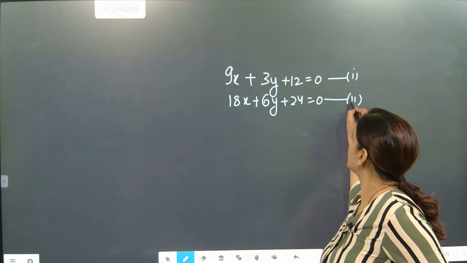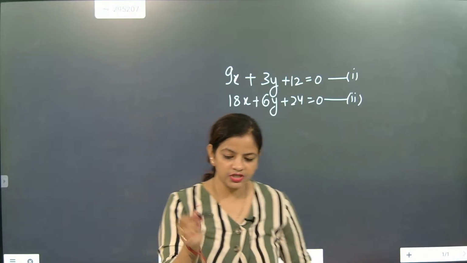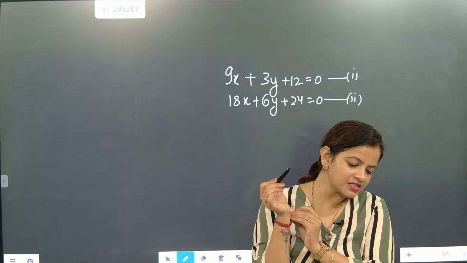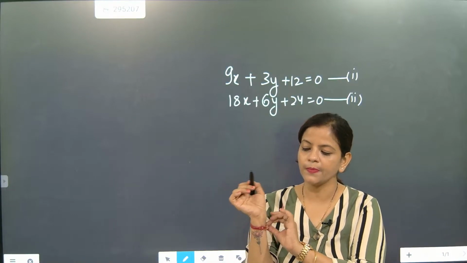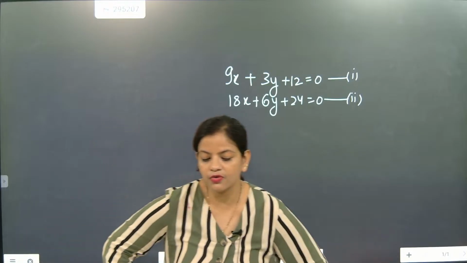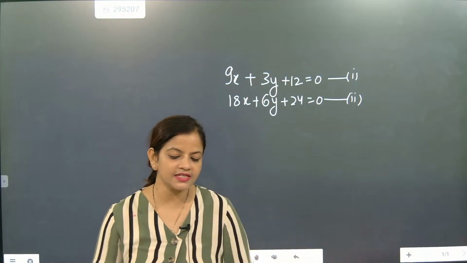This is equation 2. So these two equations are there, and they will be asking what is the nature, what type of solution it is. Consistent, absolutely.